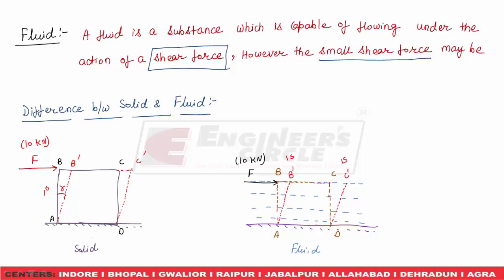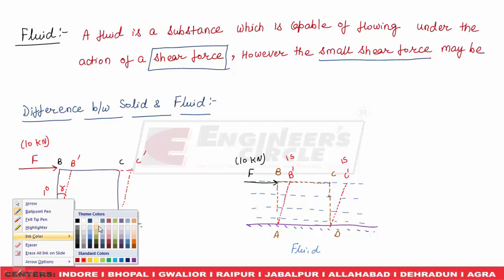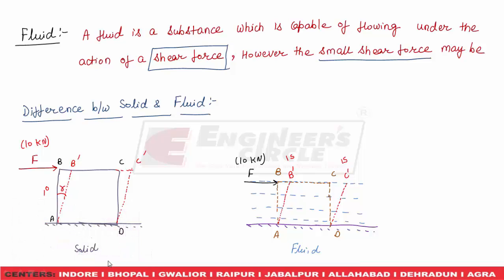Now if we apply this force continuously for some time, because of this force F of 10 kilonewton, after 5 seconds the layer AB will become AB double dash, and this layer will become DC double dash.